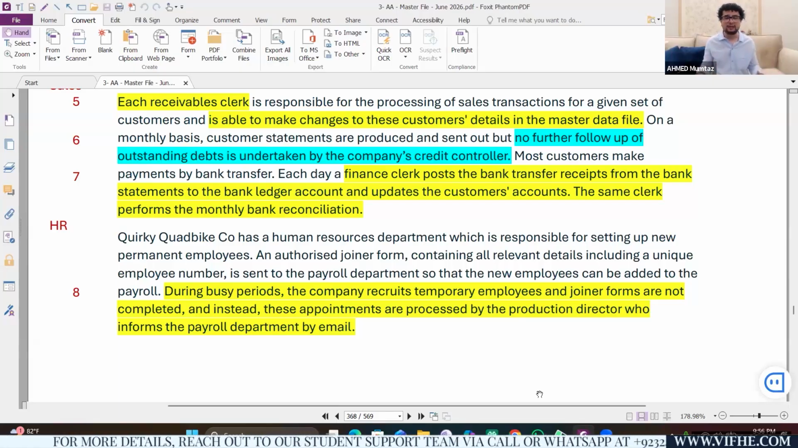So my client, I'm the auditor, my client sends out customer statements every month. Well done. No deficiency. But no further follow-up of outstanding debt is undertaken by the company's credit controller. Remember, half an hour ago, I told you the question will tell you they are not doing something. The question will automatically tell you that this is something not performed. So please read the question again. I will say, although customer statements are sent on a monthly basis, no further follow-up of outstanding balances is executed. This is the deficiency.